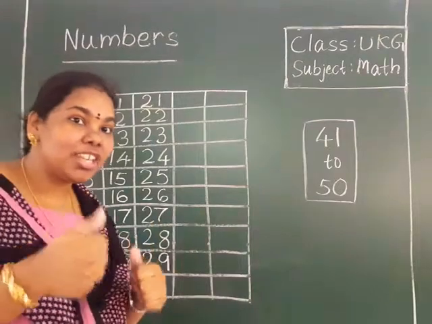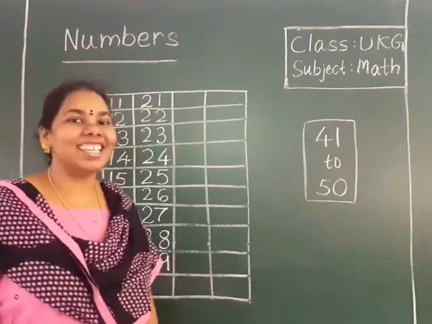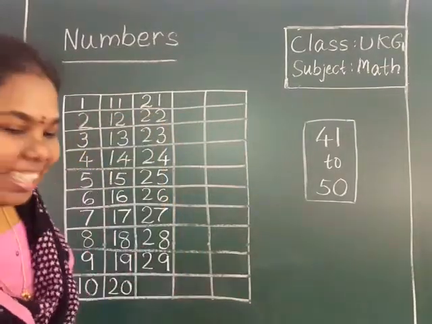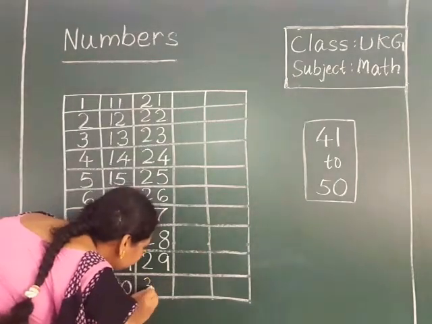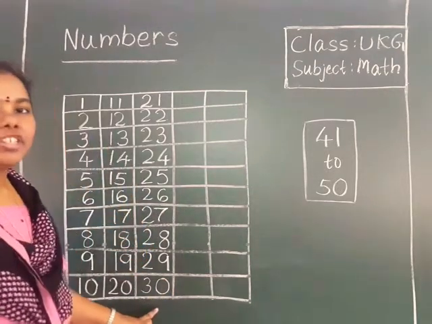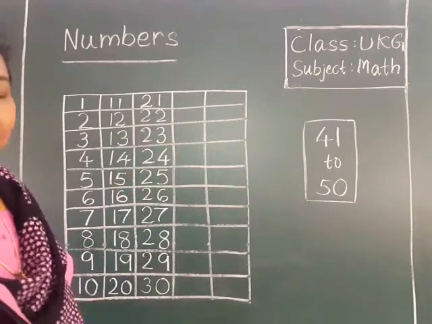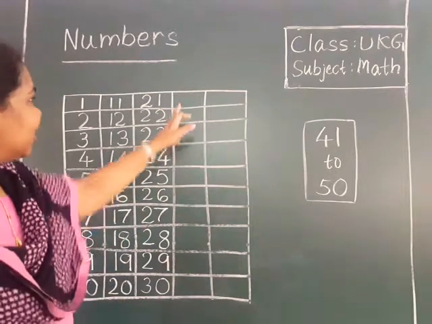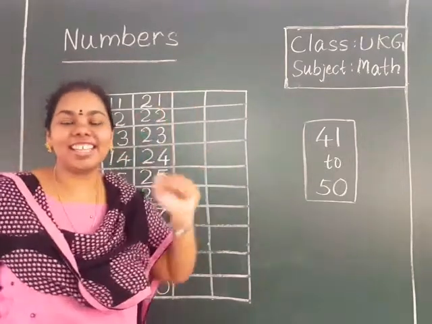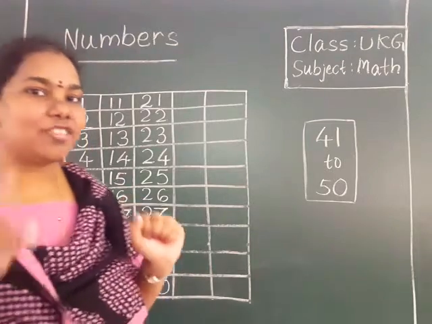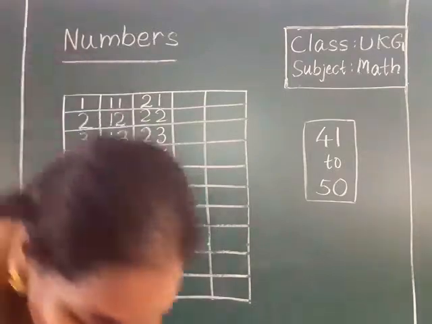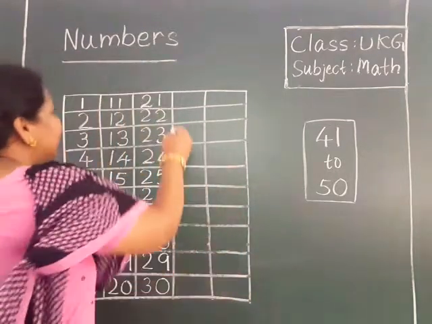After 29, which number, children? 30. How to write 30? 3, 0. 3 and 0 is 30. After 30, which number will come? Hey, is it 31? Yes. How to write 31? Is it 1, 3 or 3, 1? How to write 31? 3, 1, 31.